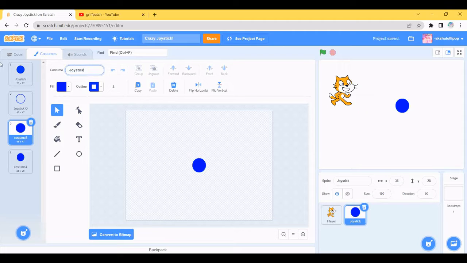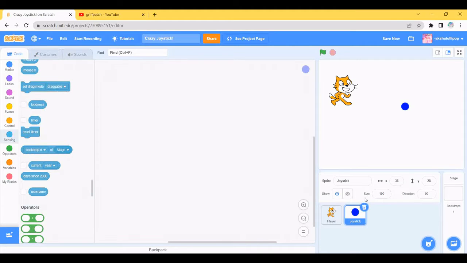And this is joystick E. And this is joystick M. So we are good, and let's get coding on to the player.